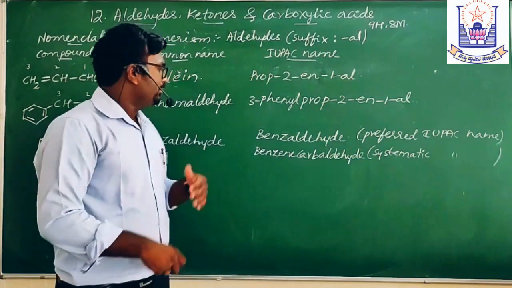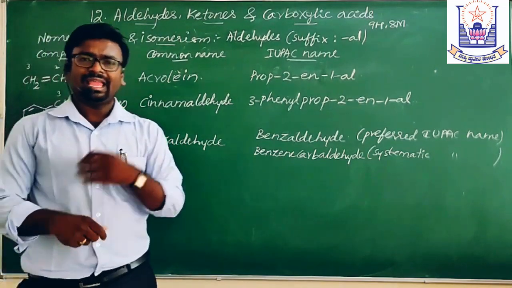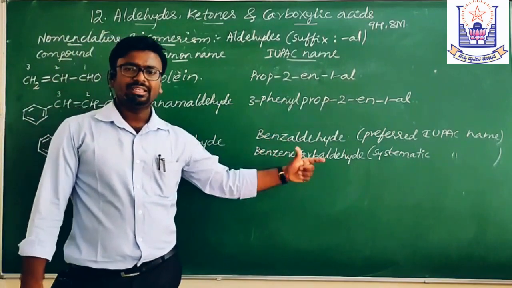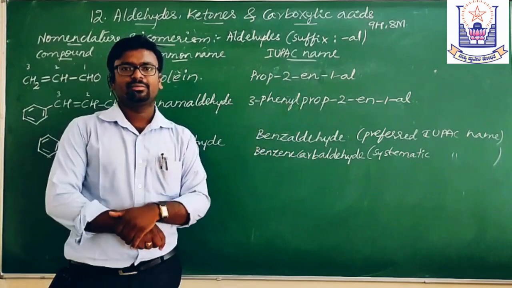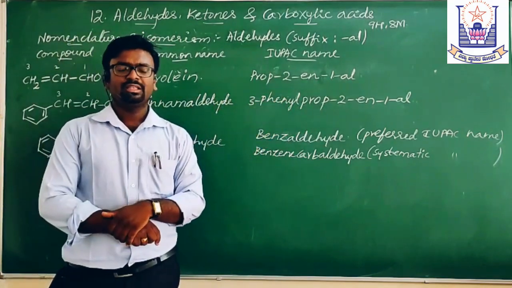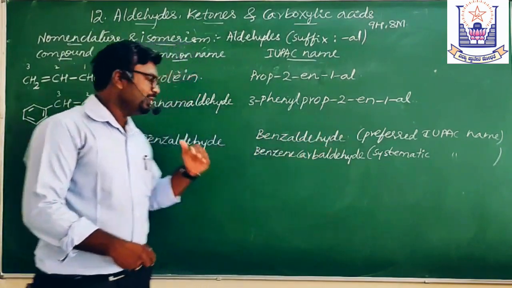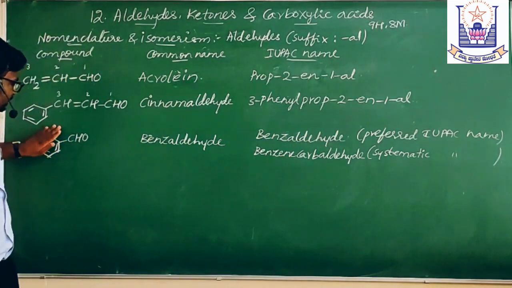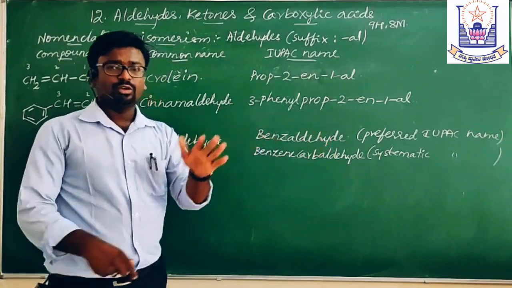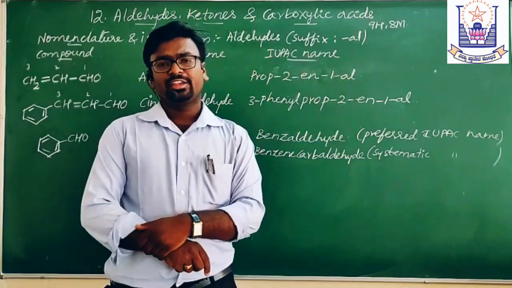Whenever the IUPAC panel accepts the common name as its IUPAC name, it is called a preferred IUPAC name, meaning this name does not match any other compound name. But when you apply the rules, it becomes benzene carbaldehyde, the systematic IUPAC name.